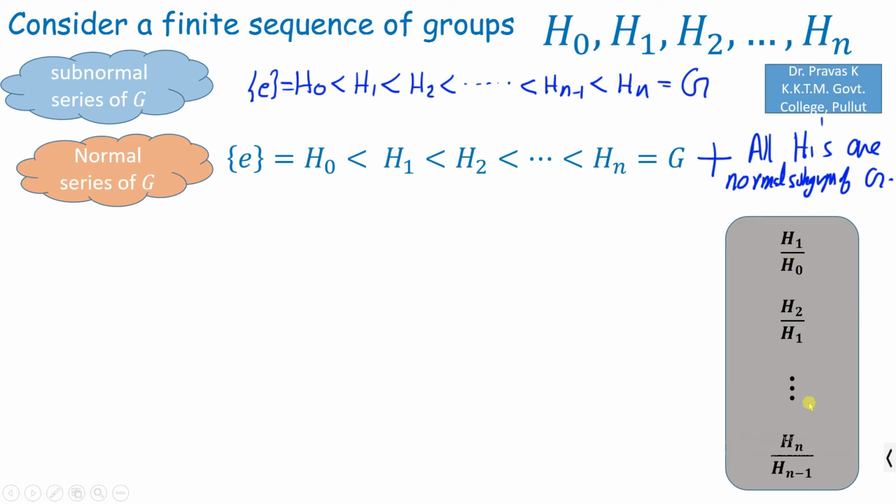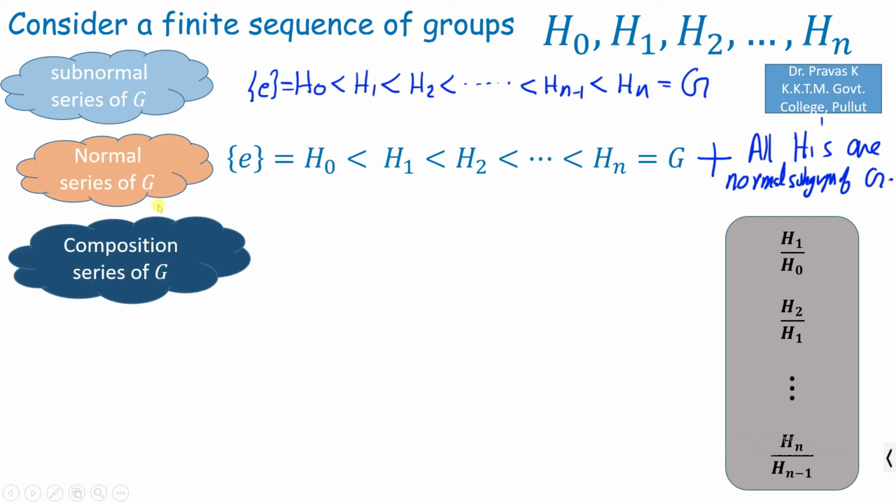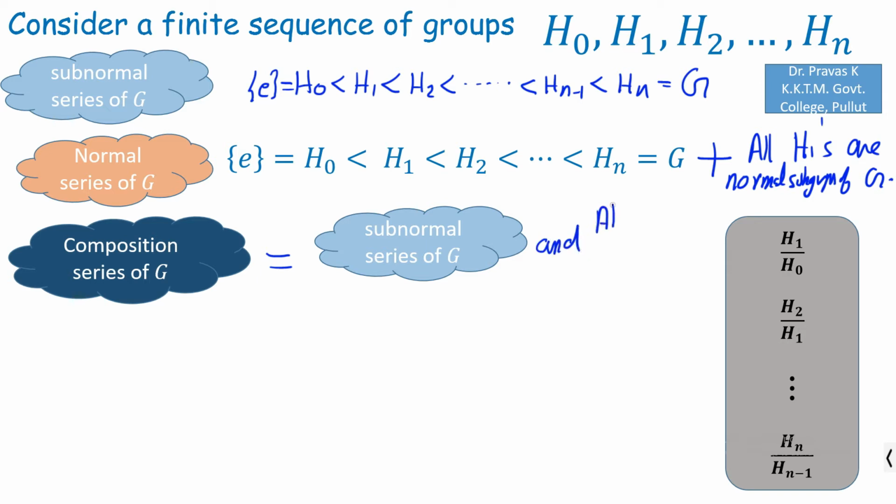Now if we set an additional condition on the collection of factor groups, then we can have a new series. That is, this finite sequence of groups forms a composition series of the group capital G if it is already a subnormal series of capital G, together with the condition that all these factor groups, that is all Hi plus 1 over Hi, are simple groups.